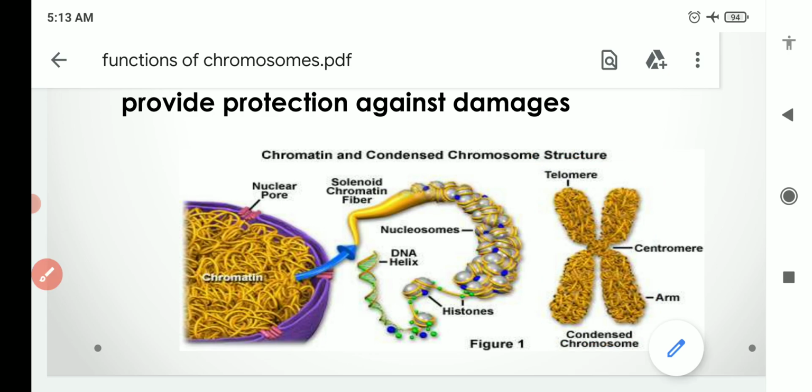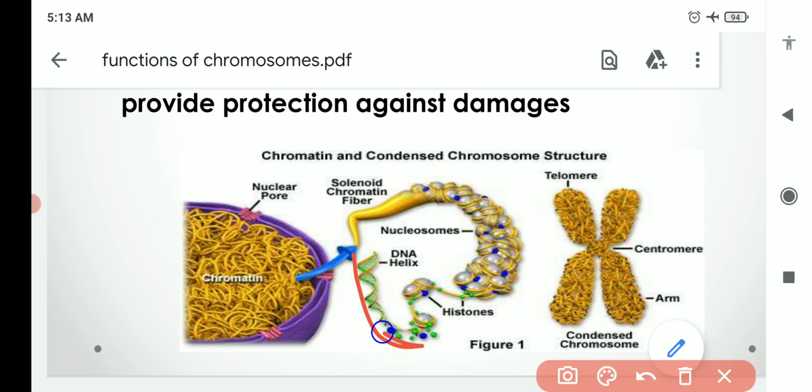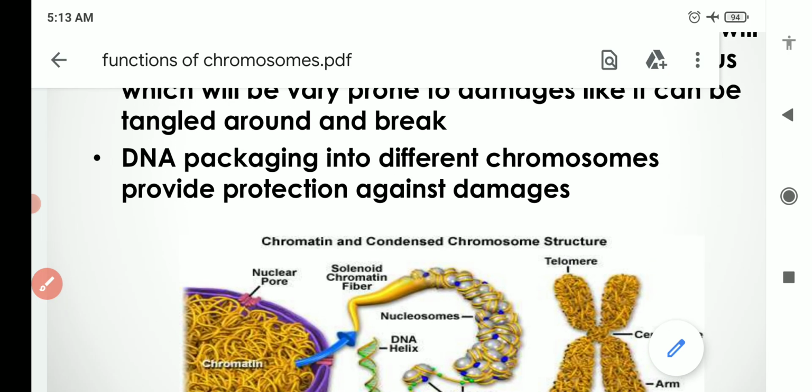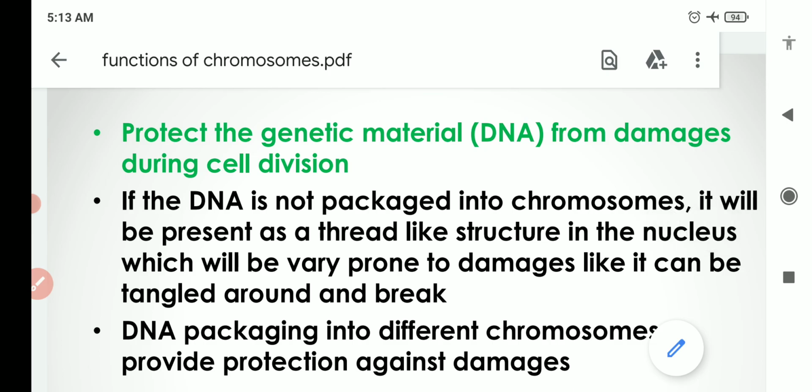Okay, suppose it is not coiled around these histone proteins, so what will happen? The long DNA thread will be present in the nucleus, because these chromosomes are present in the nucleus, and it will have more chance to get entangled with each other, and more chance of breakage. So the chromosome provides stability and protection from breakage to the DNA molecule. That's why it protects the genetic material from damage, especially during cell division.